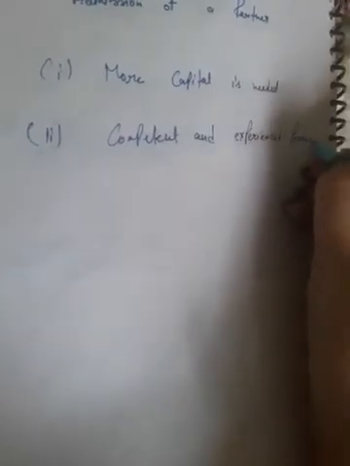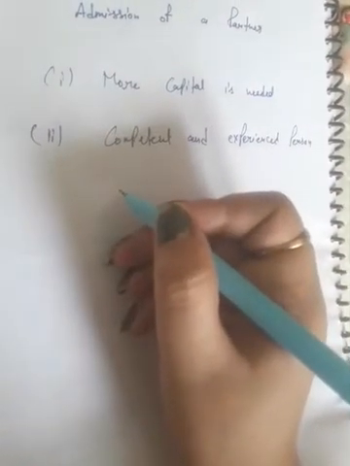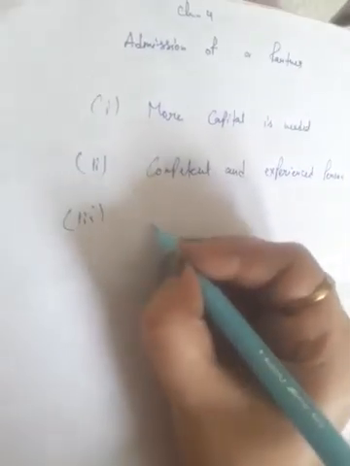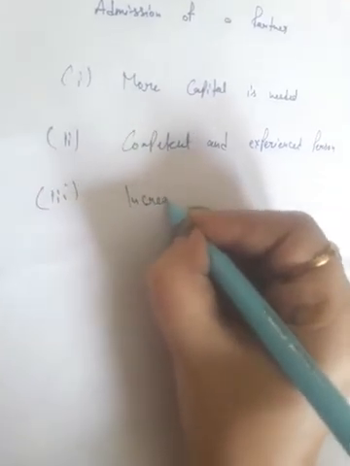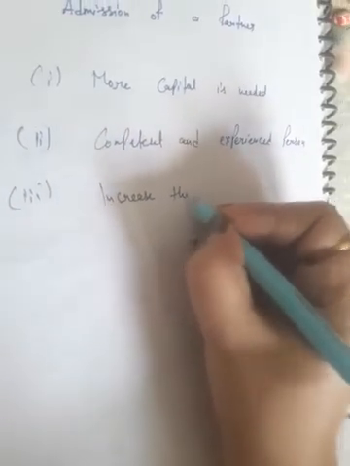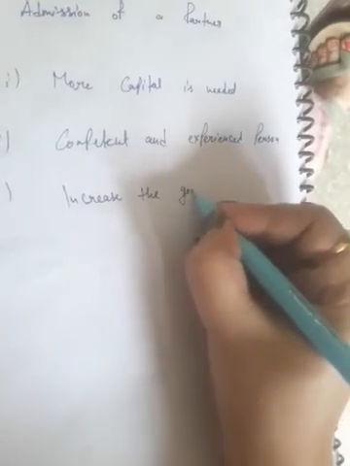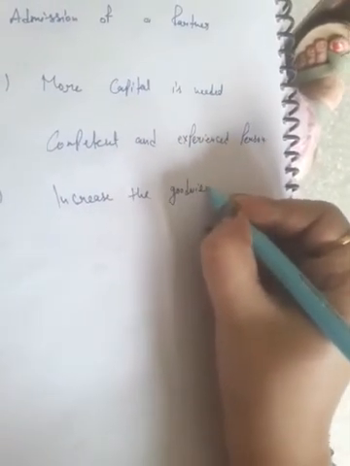so they can admit a new partner for efficient running of their business. The third reason for admission of a partner: if they want to increase the goodwill and reputation of the business by taking a reputed person with a good reputation.